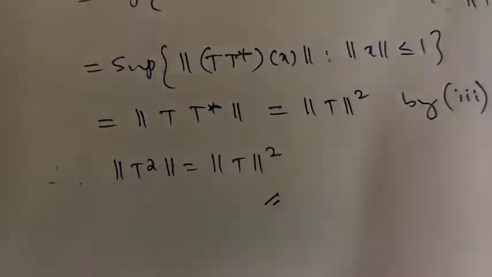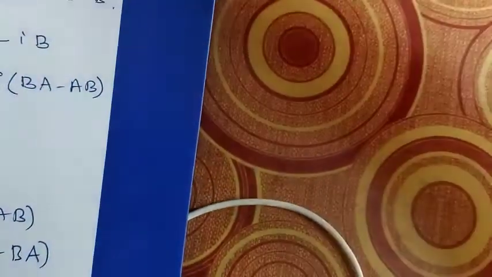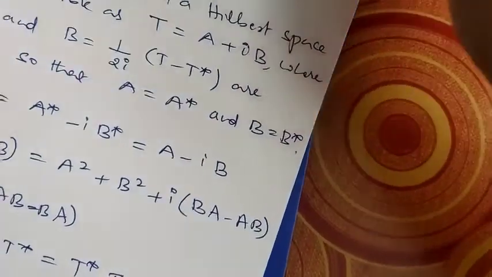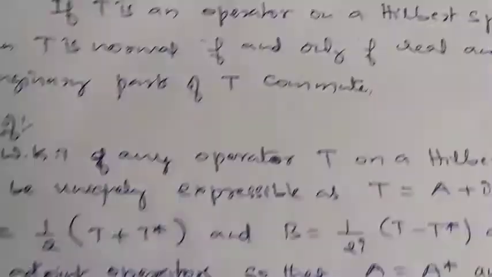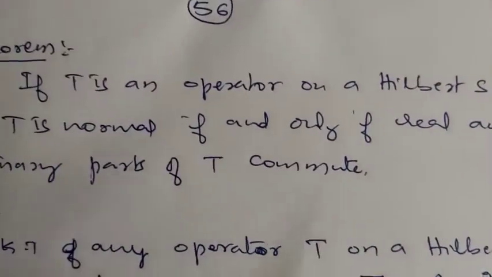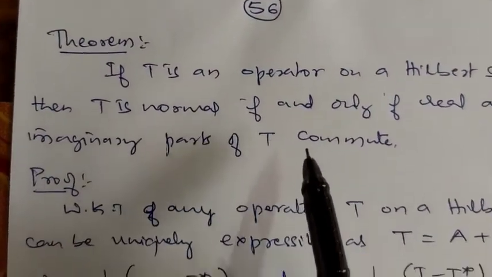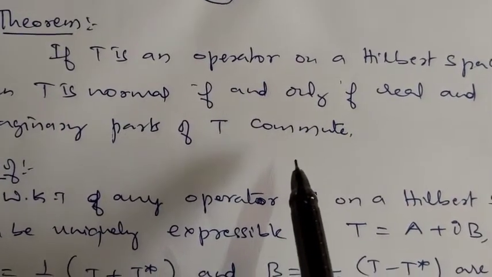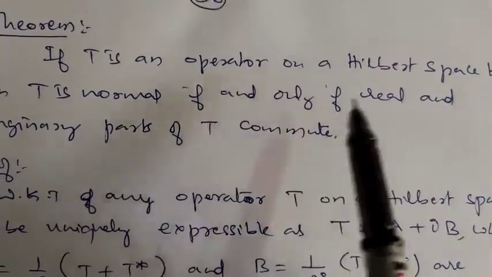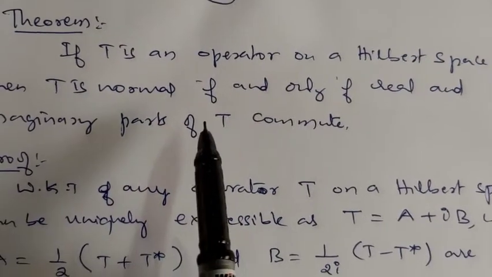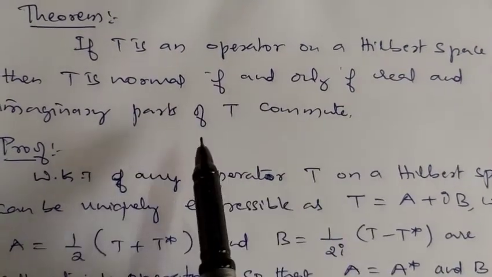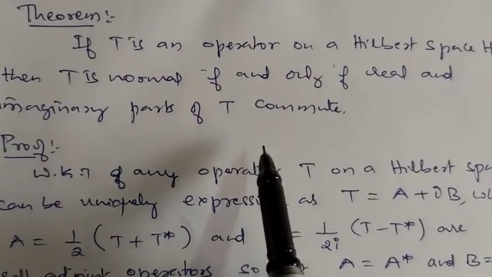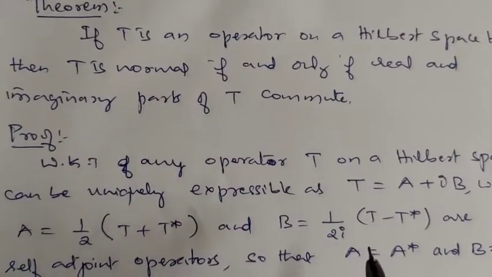Okay, next result, the last result of this class. Here we are going to show: if T is an operator on a Hilbert space H, then T is normal if and only if the real and imaginary parts of T commute. So if T is an operator on a Hilbert space, then T is a normal operator if and only if the real and imaginary parts of T commute. Then what are the real and imaginary parts of T?